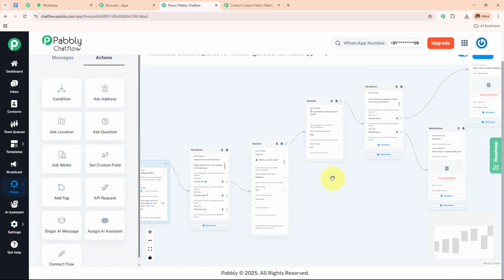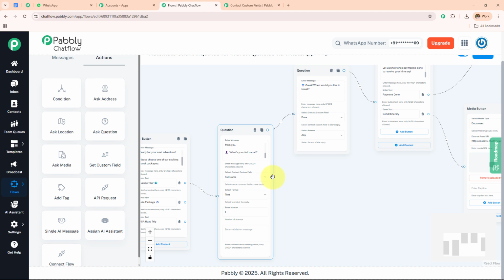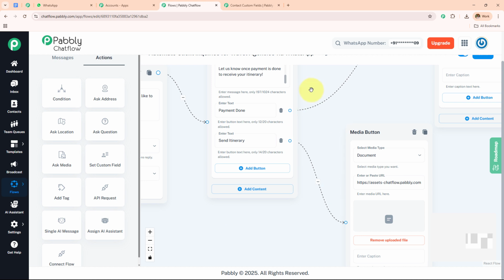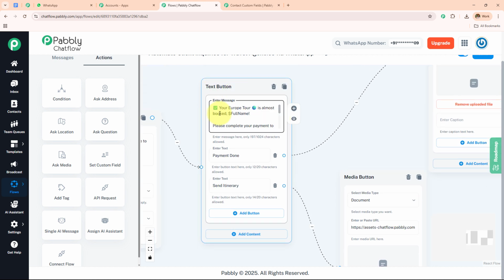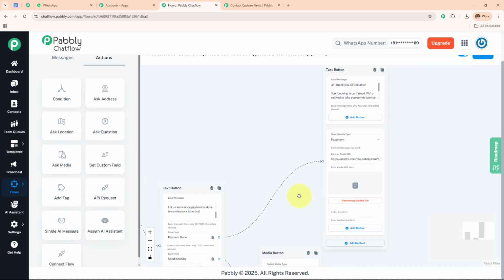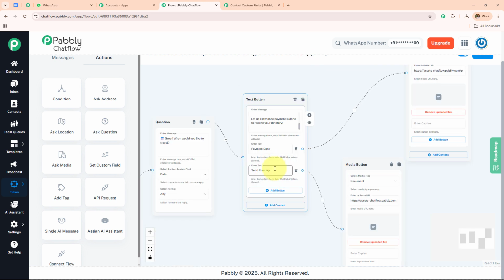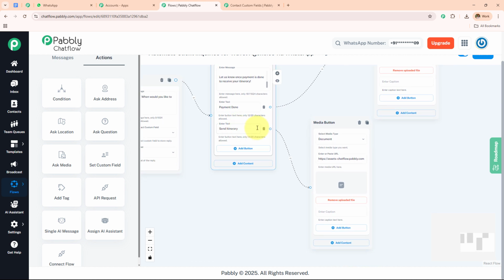So here I have asked the question, I have selected the contact custom field for that particular question, selected the format, and then I have used this text button in which I have written this message, and I have used the same dollar full name to create this personalized message. I have added the payment link, and when they have done the payment, they will click on this payment done, and as soon as they do that, I'm going to send them the thank you message. Or if they want to check the itinerary before doing the payment, they are going to click on the send itinerary, and I'm going to send them this.